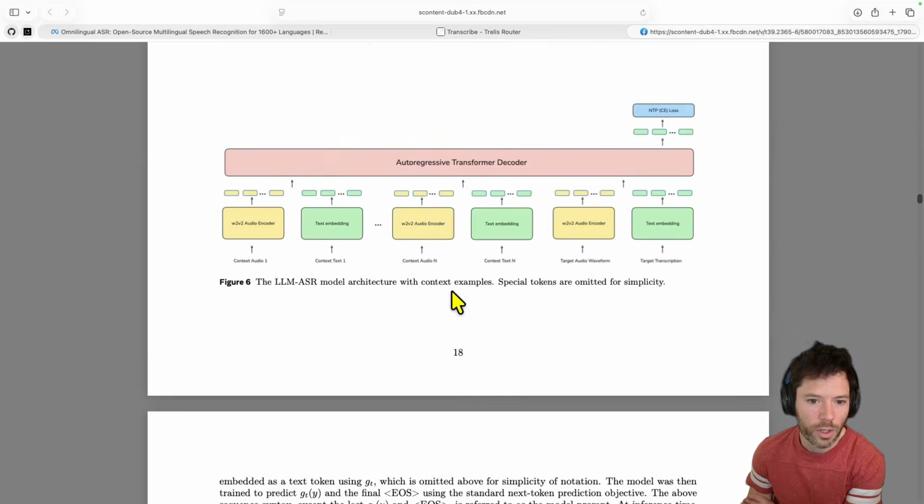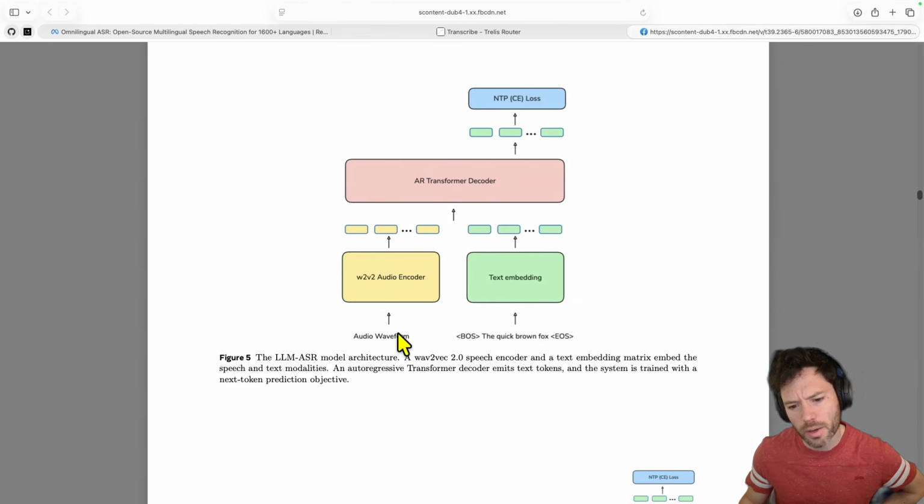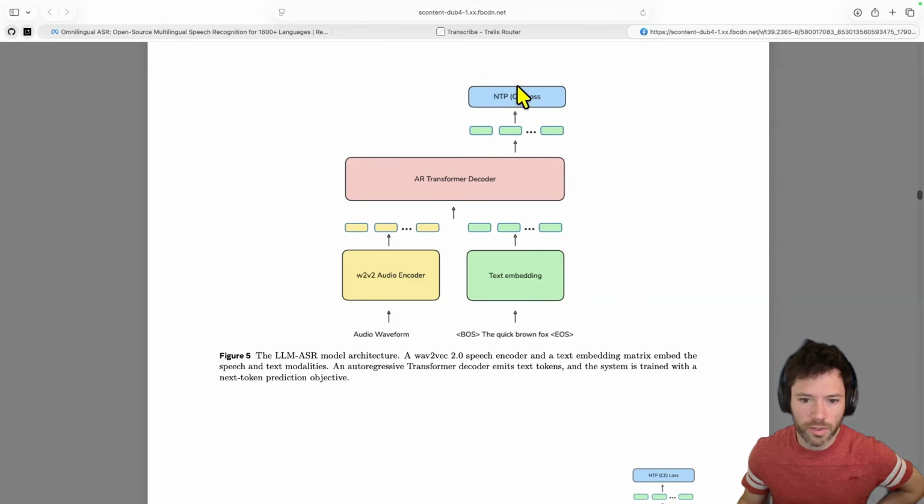I can show you quickly the architecture. It's an encoder with a decoder. This is not unlike Whisper. The encoder is trained on audio, so audio in, trying to predict audio out to get latents out. And that feeds into an autoregressive decoder, which is like an LLM, that will predict the next token. And that also needs to take in what the text embedding is here. I guess this is autoregressively feeding back and producing the next tokens.